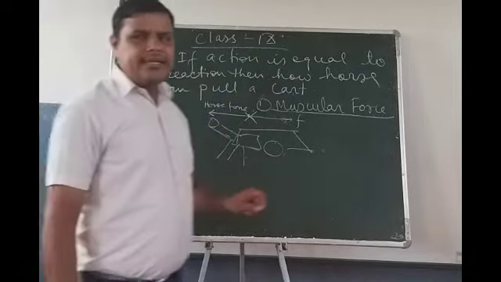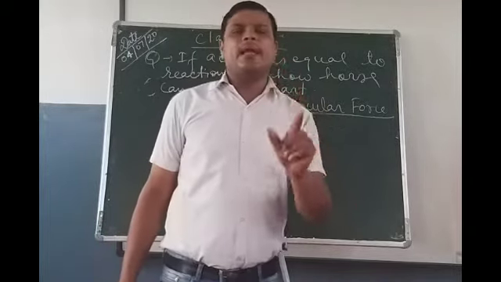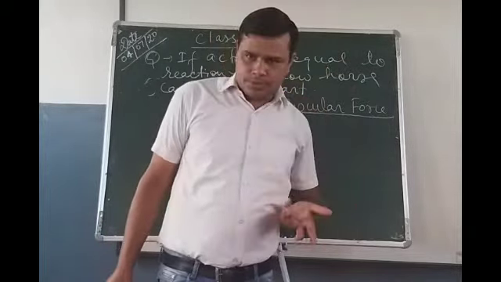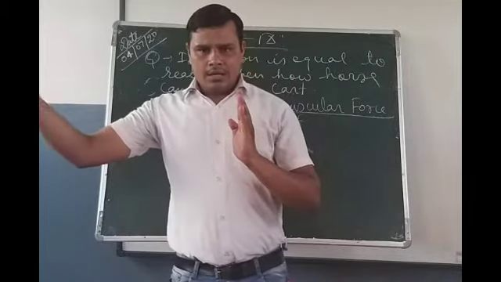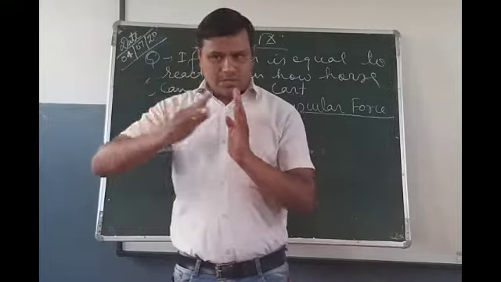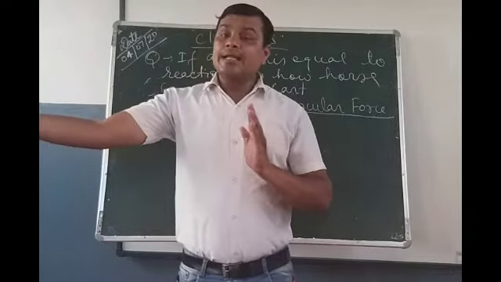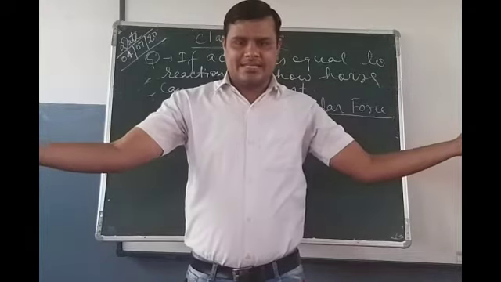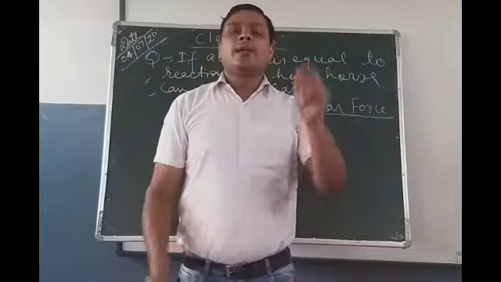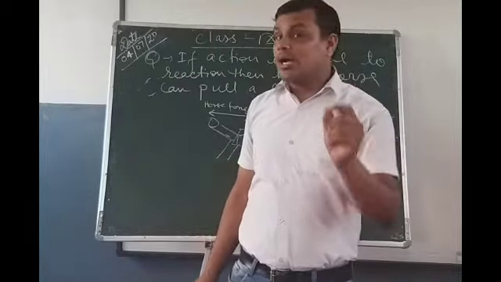So we can say that the horse can't pull a cart by applying the muscular force. Horse is applying a force in the forward direction, and the cart is applying the force in the just opposite direction. So we can say that by the help of muscular force, a horse can't pull a cart.